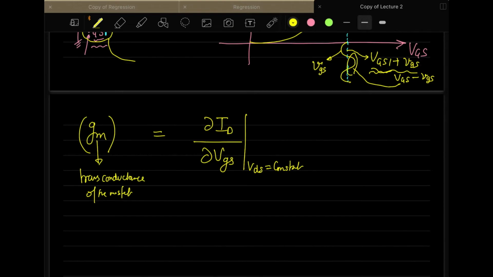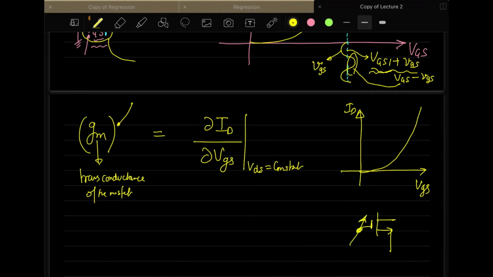The definition of GM means this is what they are actually looking for. They want to calculate the derivative of this ID versus VGS plot, and they want to see what this GM value is. GM is basically a figure of merit of the transistor. By figure of merit, we want to analyze that if we change the gate to source voltage of the MOSFET, how much current will change.